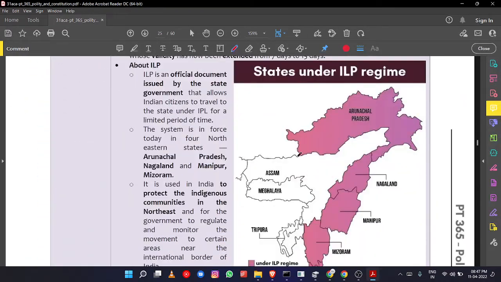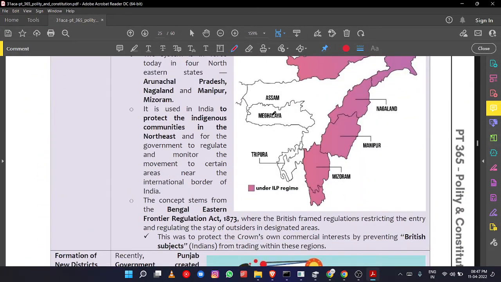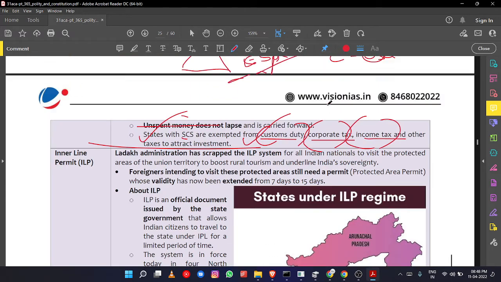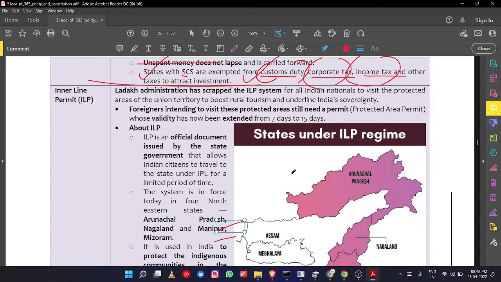They have the geographical factor of not being connected with mainland India. There is a small corridor called the Siliguri corridor through which connectivity passes. That's why this region has certain geographical problems, and there are certain states such as hilly states.